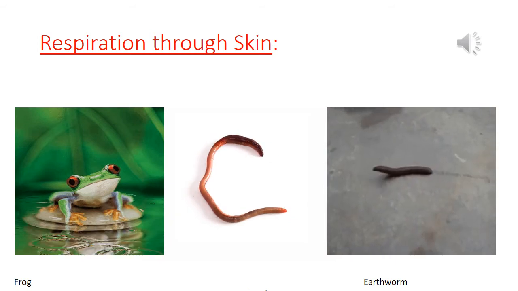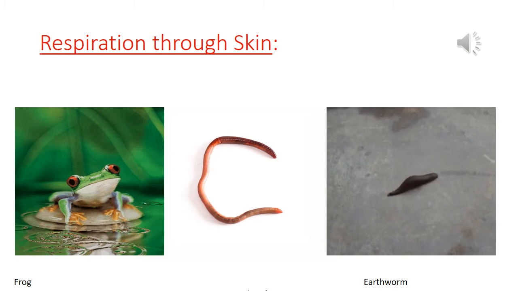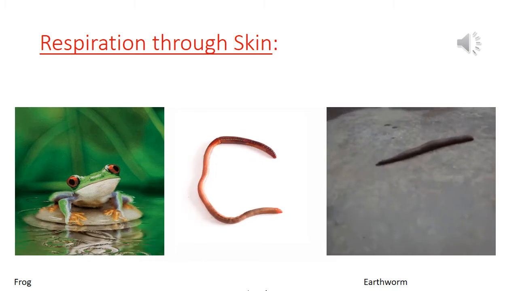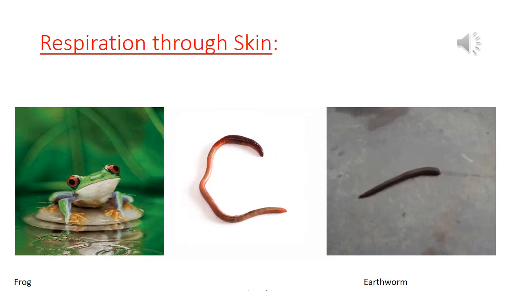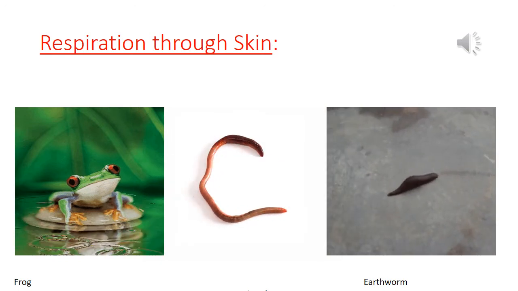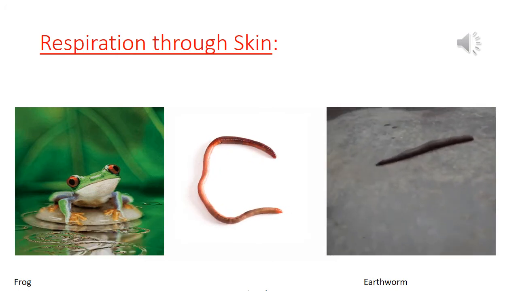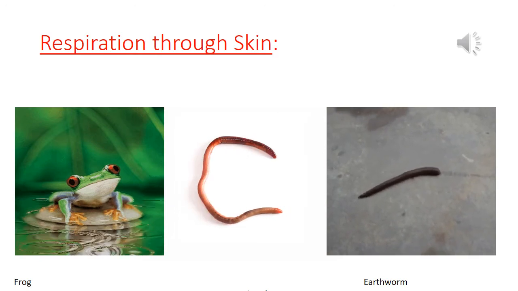So the exchange of gases takes place through the skin in earthworms. About the leech, here also the skin is thin and moist, so the exchange of gases again is through the skin. So remember the examples of the animals who respire through skin: frog, then you have earthworm and leech.